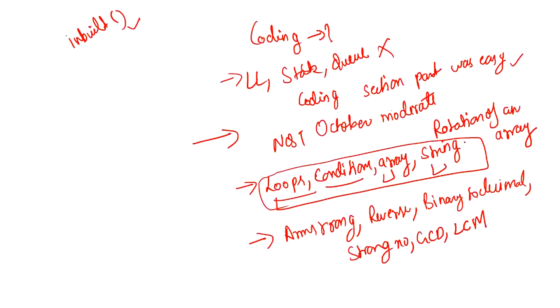So make sure that before attending the TCS NQT, just go through all the basic questions. All the basic questions you must go through, so that you have at least some sort of idea, right? Because they are not going to ask you questions from high level data structure, that is tree and all. Questions will be from loops, conditions, array, string only, right? If by mistake I miss one or two topics, then you can simply mention it in the comment, right? So this is for the coding thing, right?